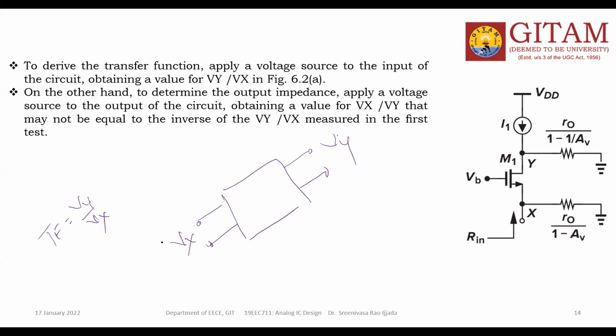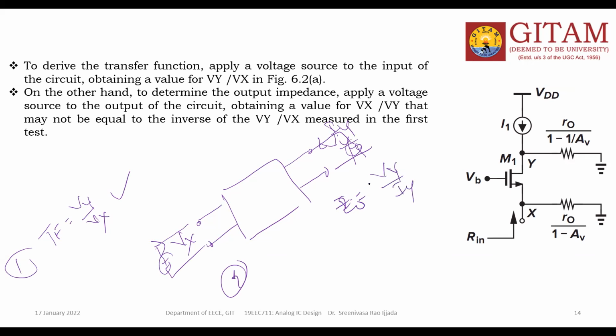First apply a voltage source here and find this transfer function. That is the first case. In the second case, to find the output impedance, apply a voltage source here and find the current Iy. Then the output impedance Z0 is equal to Vy by Iy. This is the output impedance.